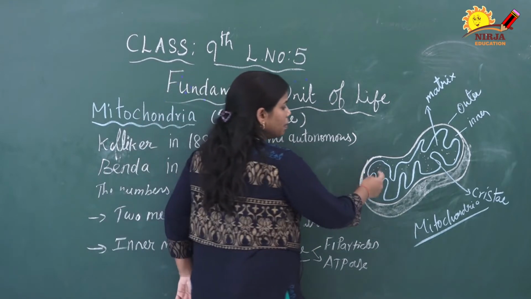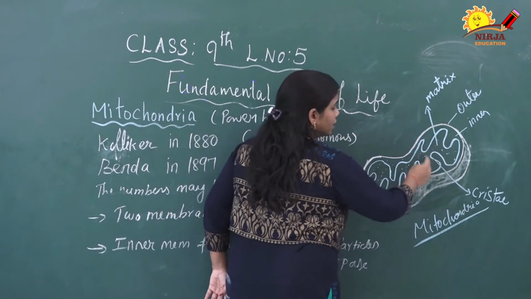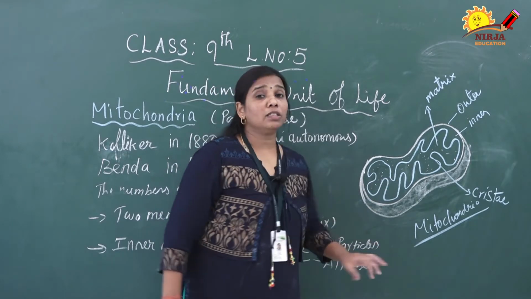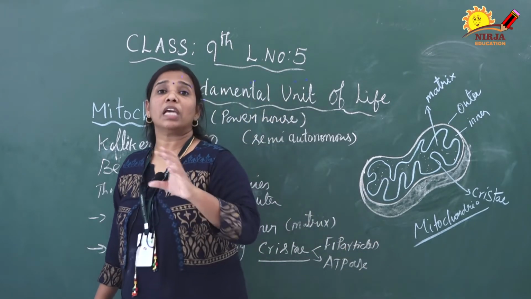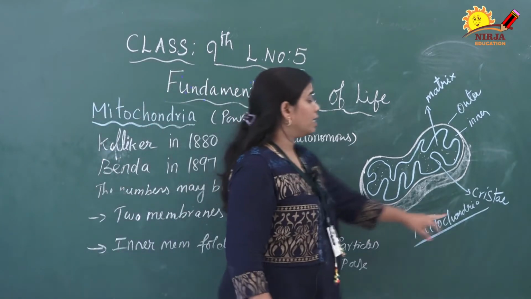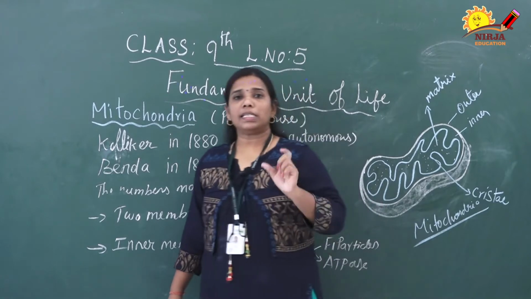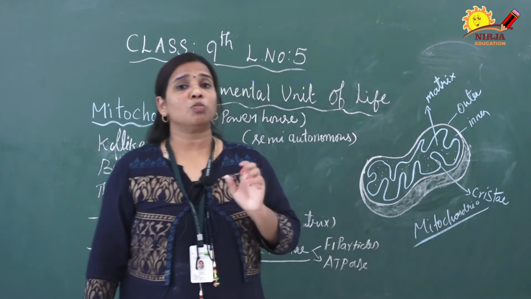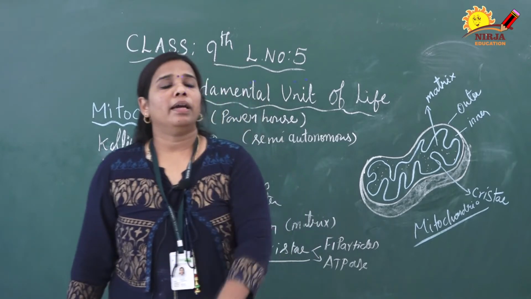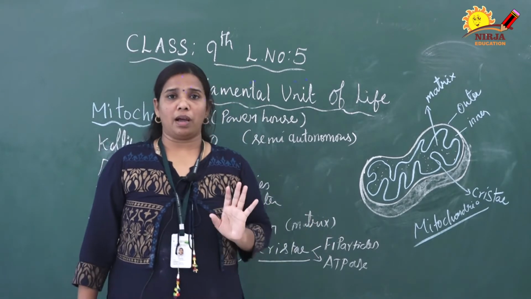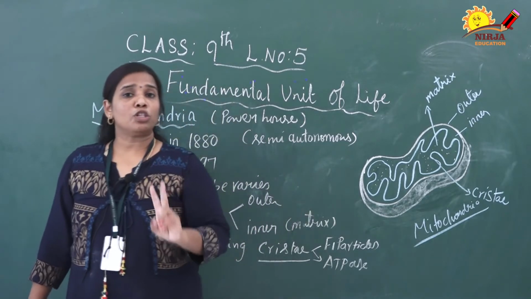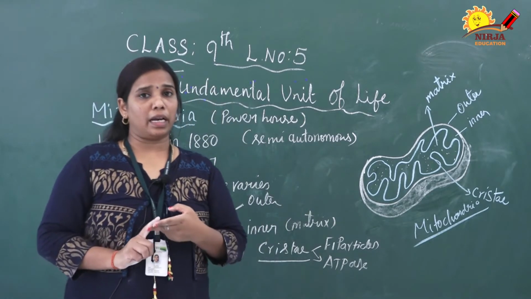Here the inner membrane has many foldings, which are projection-like or finger-like projections. Those foldings or finger-like projections are called cristae. What are cristae? Cristae are nothing but small finger-like projections present inside the inner wall of the mitochondria. I already told you mitochondria is composed of two layers, outer and inner.